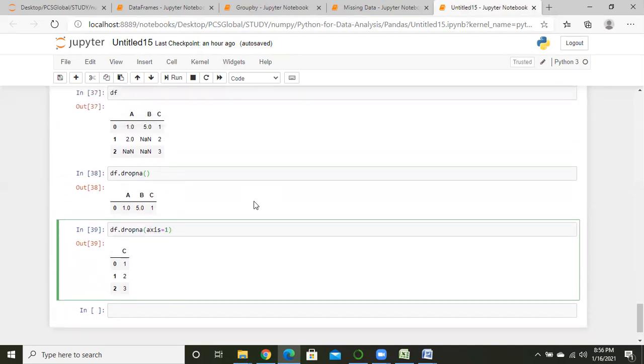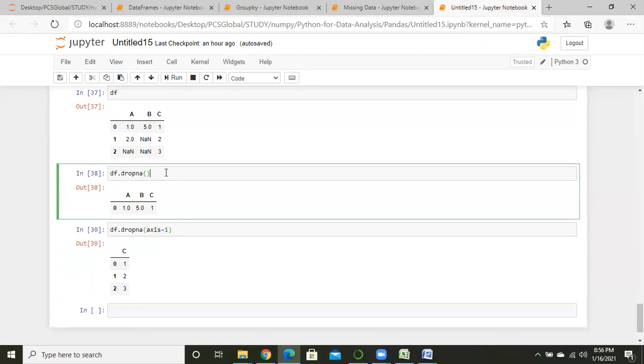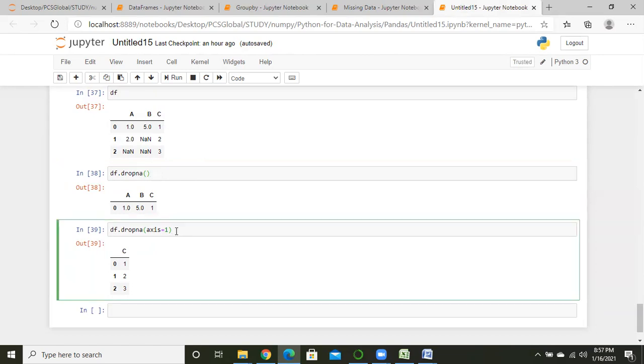Can anyone just try it? What is the difference between dropna without axis equal to 1 and with axis equal to 1?